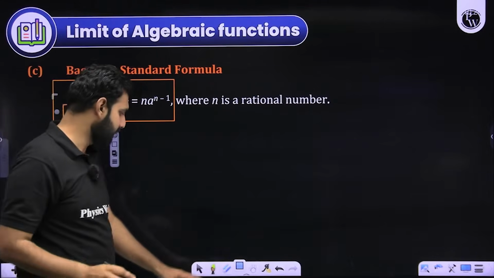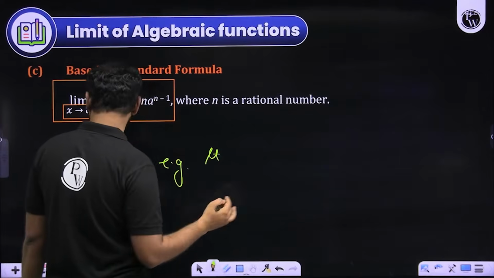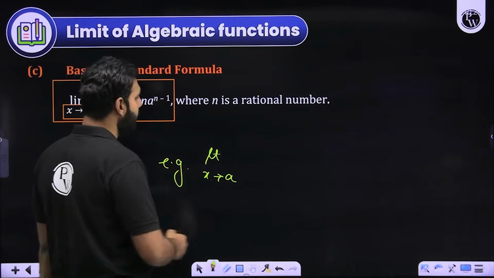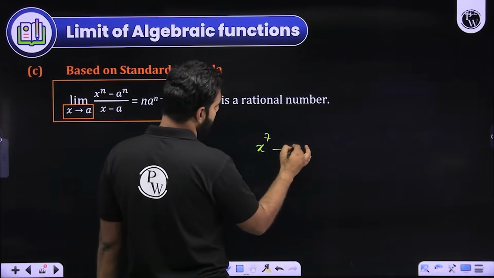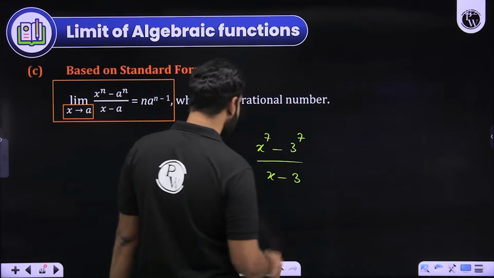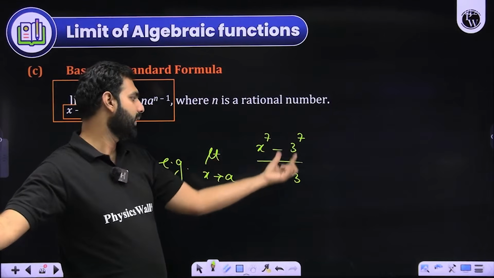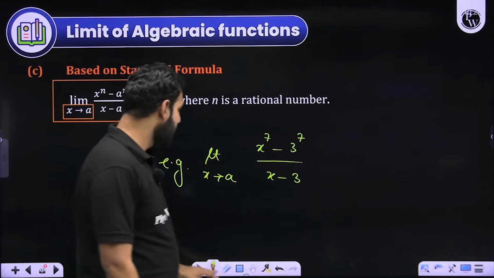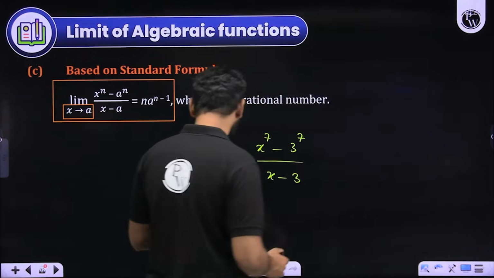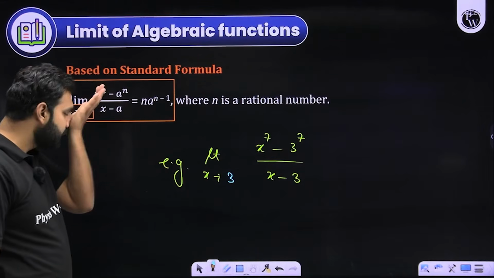If I were to give you a simple example, this question may appear in boards, but of course it won't appear in the IIT JEE. But to make you understand it very clearly, let's say I have x to the power 7 minus 3 to the power 7 upon x minus 3. I hope it clearly looks like a case where I'm dealing with x to the power n minus a to the power n upon x minus a. Now, what should be the answer? I hope everybody must have realized that the answer will be pretty simple here. This x should be approaching a. A means what? A means 3. I have taken this 3 later. So this is the question.